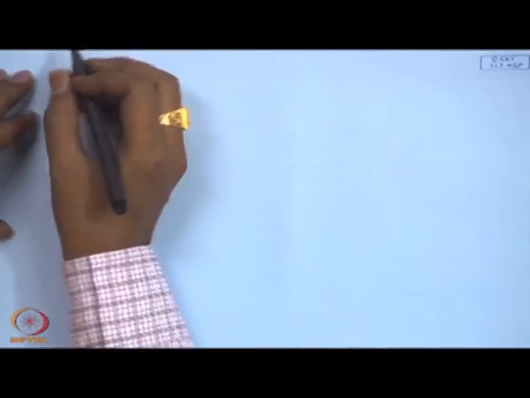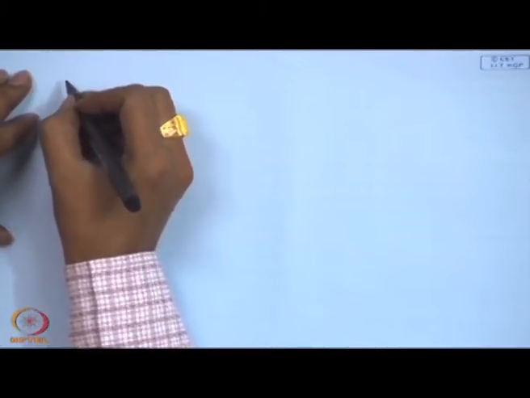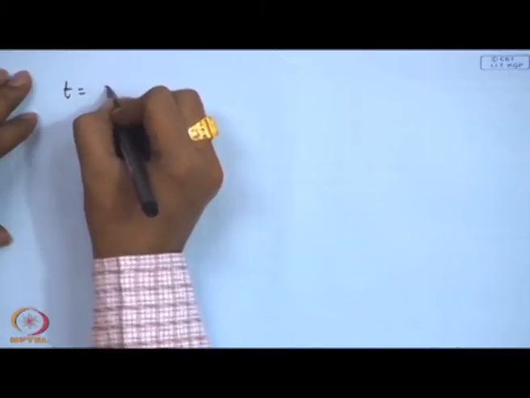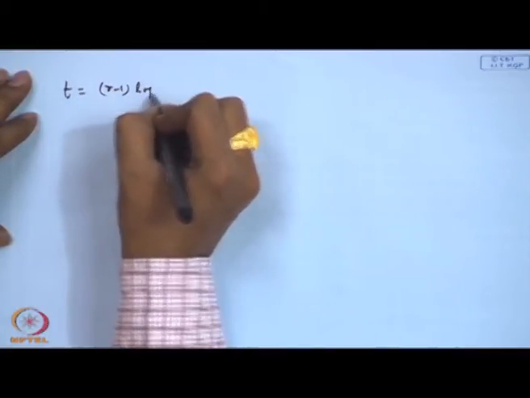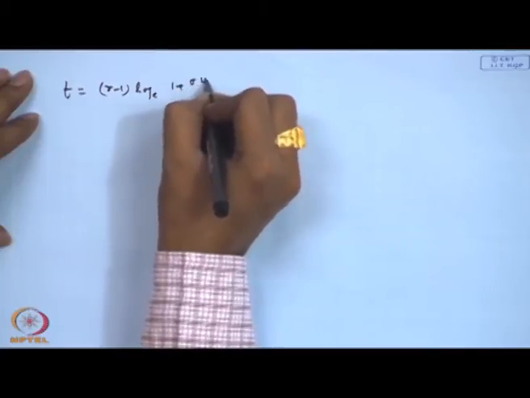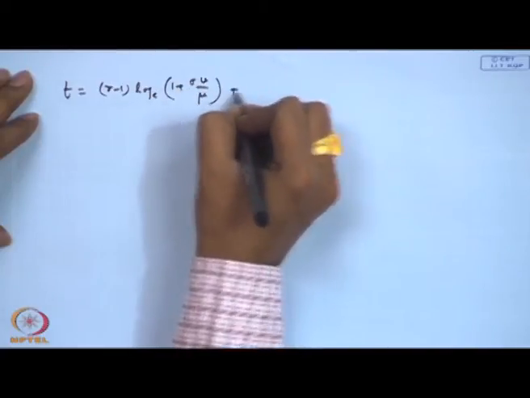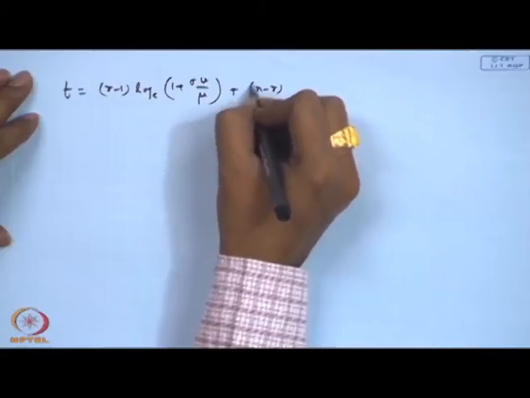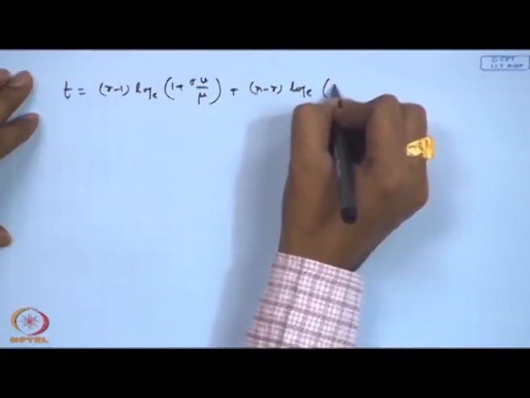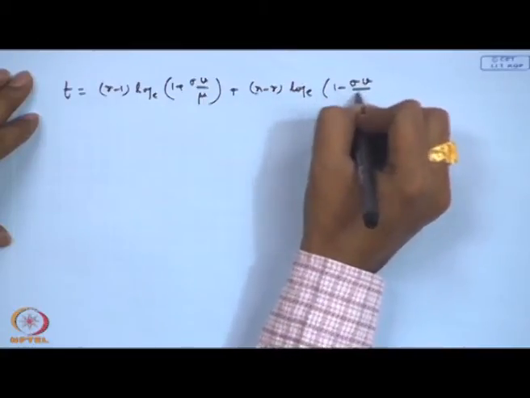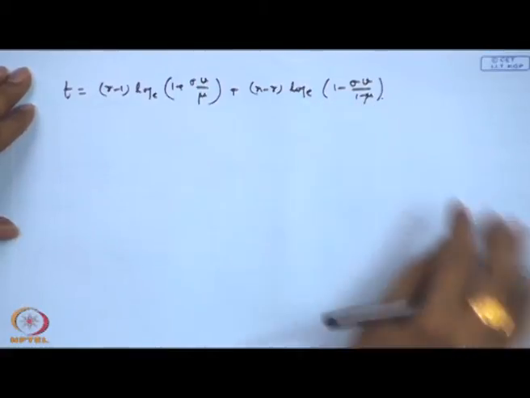This part, if I consider as say t, that is r minus 1 plus sigma v by mu plus n minus r log of 1 minus sigma v by 1 minus mu.